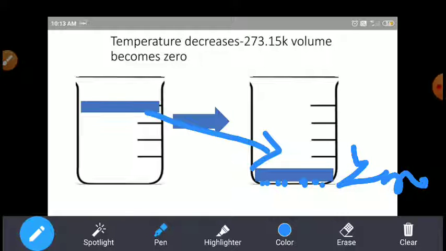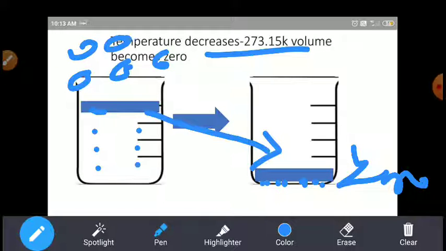Right, beta? Yes, it's a hypothetical concept. This -273 is a hypothetical concept. They are considered gas particles. When we compress, the gas particles reduce their volume. If you apply pressure, the particles reduce their volumes like this.